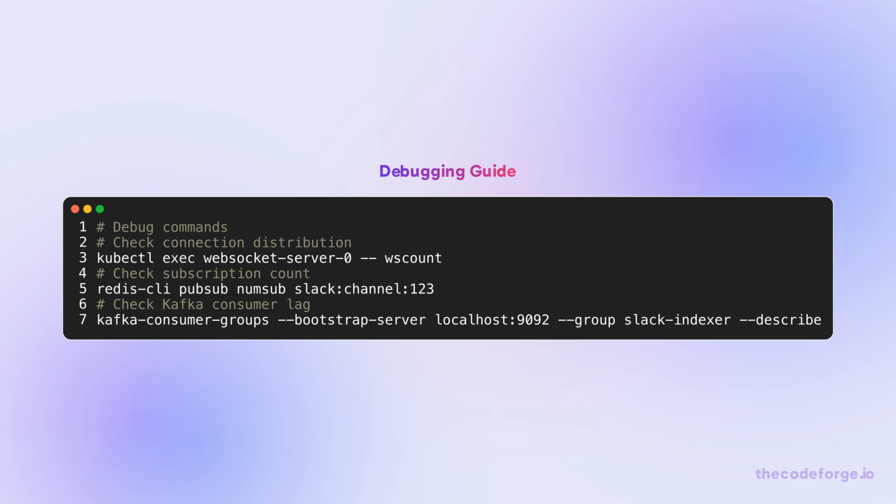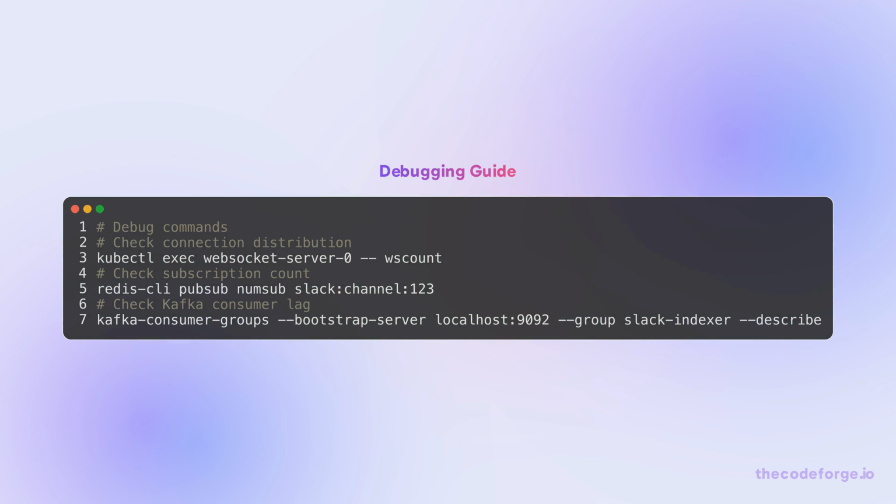To diagnose fanout issues, monitor pending handshake count, subscription count per server, and Redis pub/sub reads. Alert on Kafka consumer lag to catch indexing delays early.